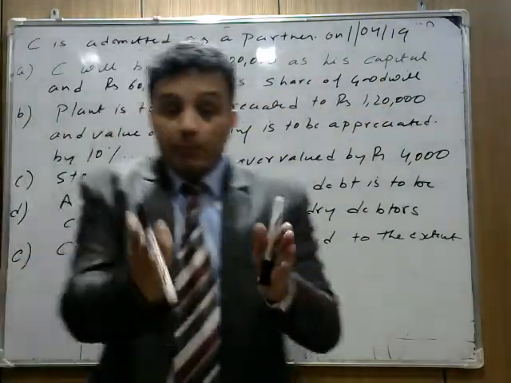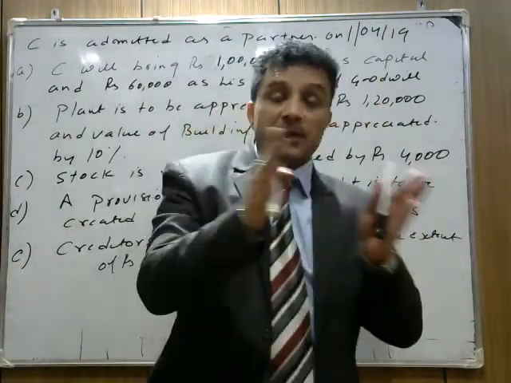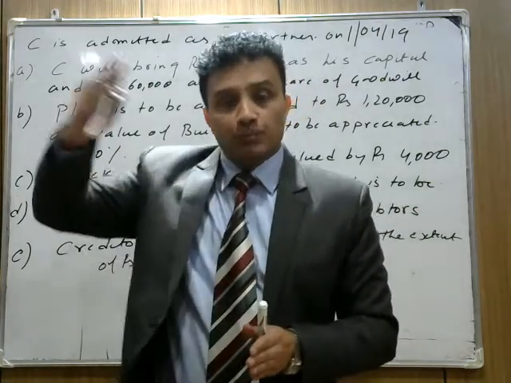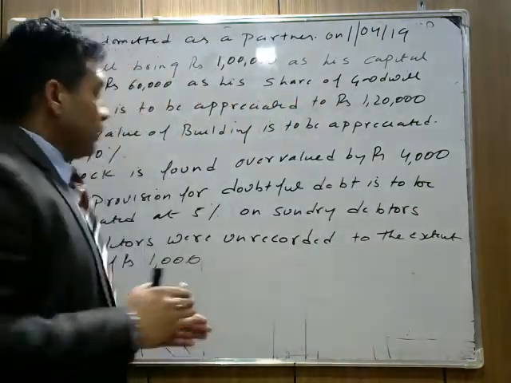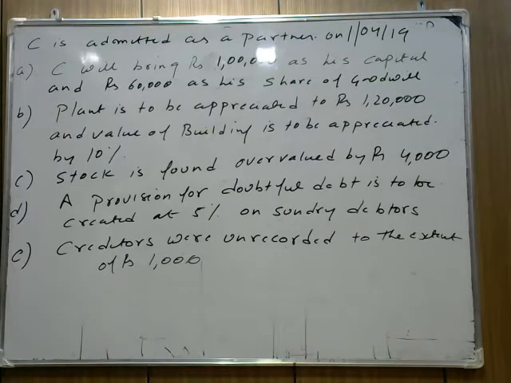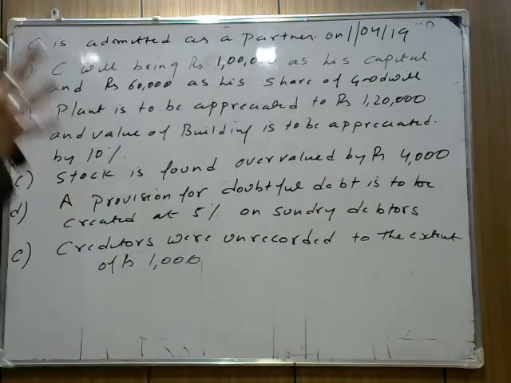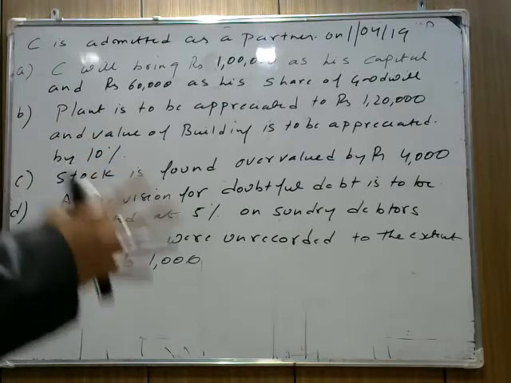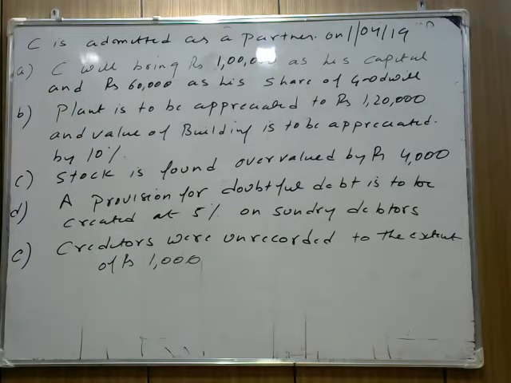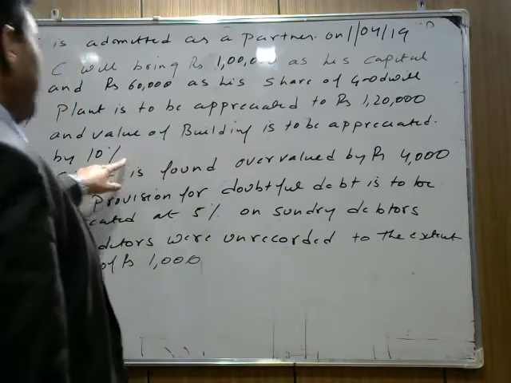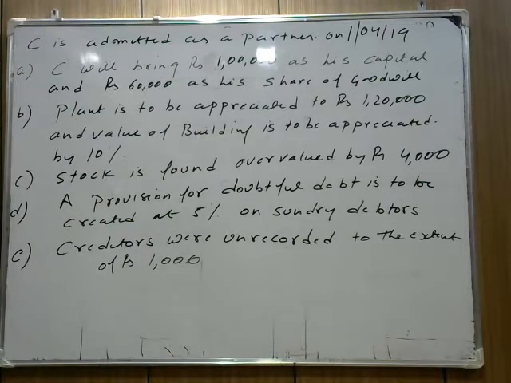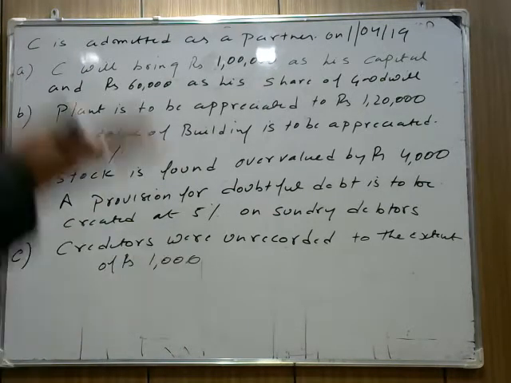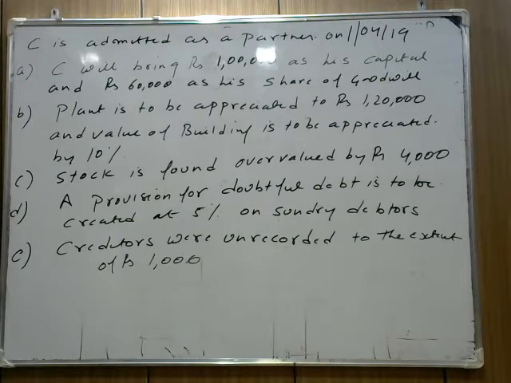Plant is not appreciated by, it's mentioned here appreciated to, increased to 1,20,000. Now check the old value of plant which is mentioned in the question. Check the old value of plant first. So plant old value is 1 lakh and it has increased to 1,20,000. It means it is an income for the firm, a benefit for the firm. The value of plant is increasing and the value of building is to be appreciated by 10%. The value of building is increasing, to be appreciated by 10%.